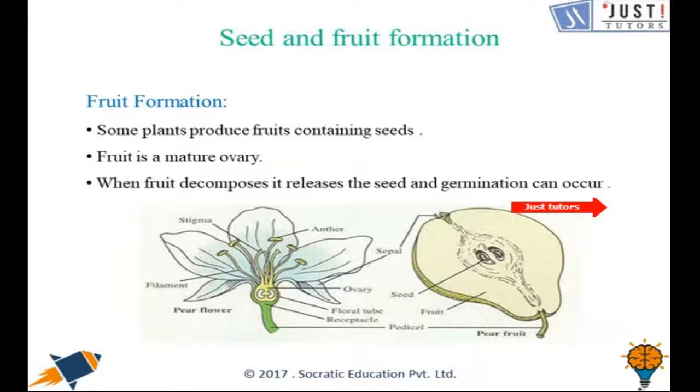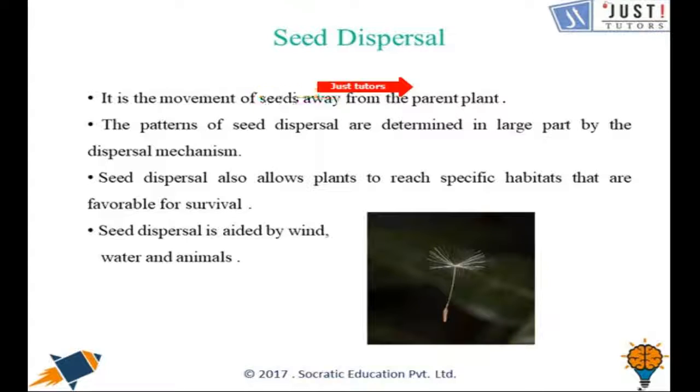Now let's talk about seed dispersal. So if all the seeds were to germinate near the mother plant, the new plants would not get adequate resources like sunlight, air, and nutrients, and therefore, for the proper growth of the new plants, it is necessary that they develop away from the mother plant. For this, it is really important that the seeds are spread far and wide, and the process of spreading seeds to different places is called dispersal of seeds.